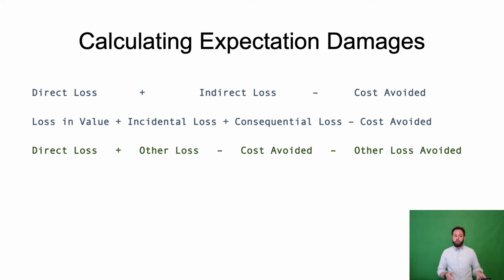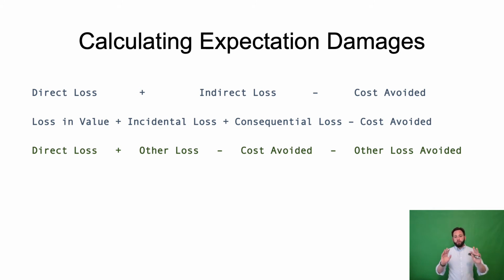Well, direct loss is one way to express loss in value, or another way to say that is loss in value is one measure of direct loss. Other ways to measure direct loss may include loss in volume and cost of completing performance. Other loss refers to indirect loss. In other words, other loss is synonymous with indirect loss, and indirect loss and other loss, being synonyms, both capture the concepts of incidental loss and consequential loss.